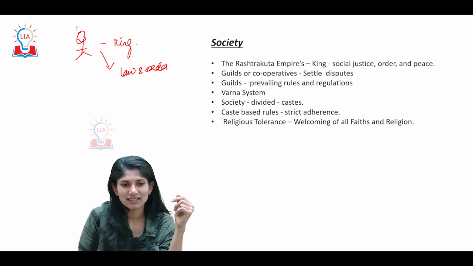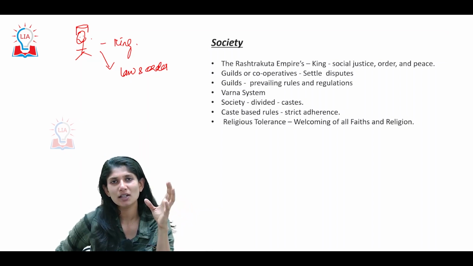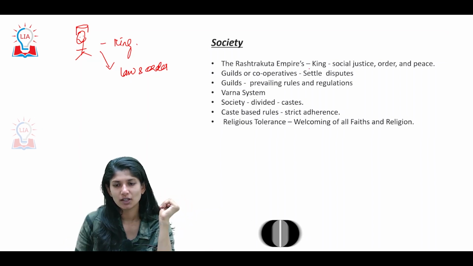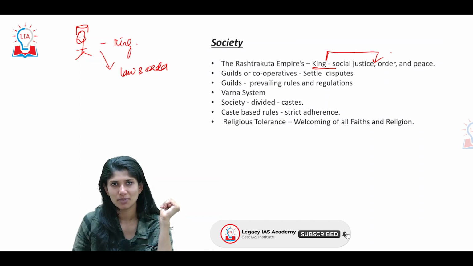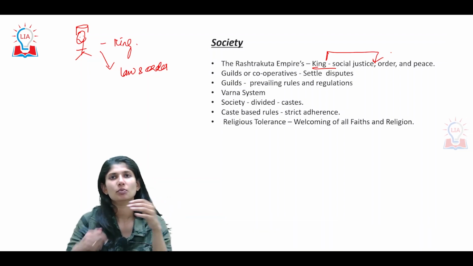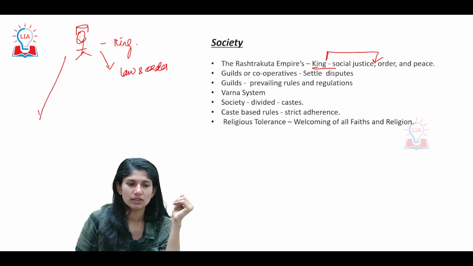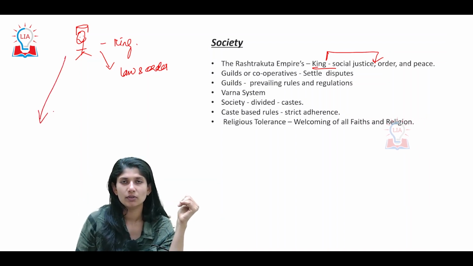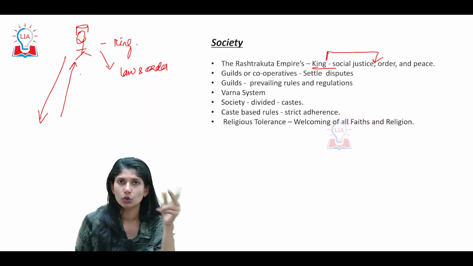The king is to make sure that the kingdom is smoothly operating. In the empire, the king is the one who upheld social justice, order and peace. If he has to run the administration, he has to do two things. One, do work which will benefit the people as well as the government. The other thing is to collect tax. It is a two-way route.